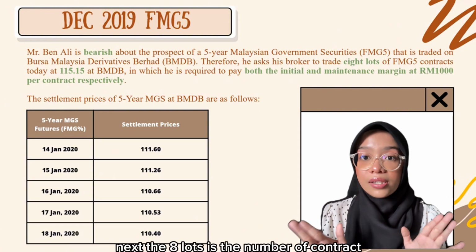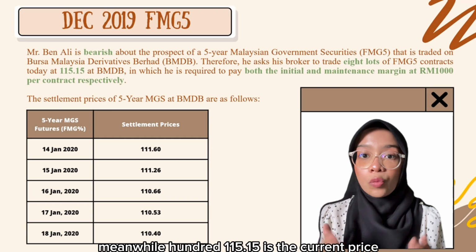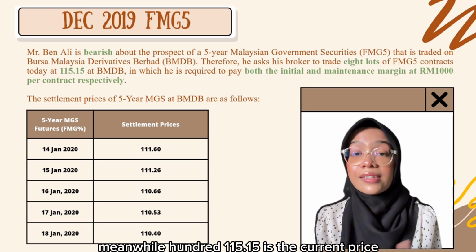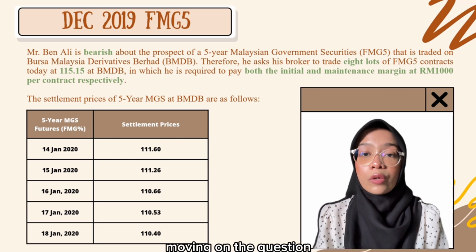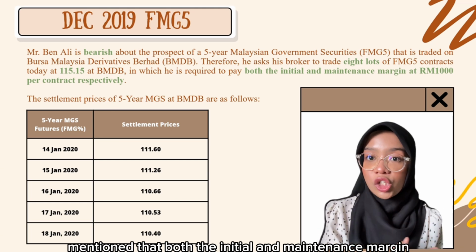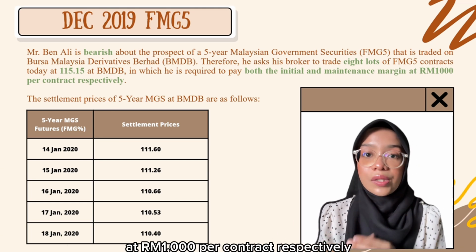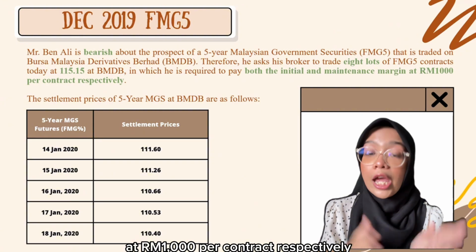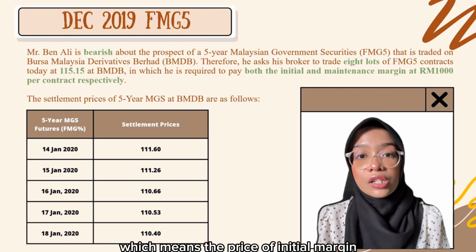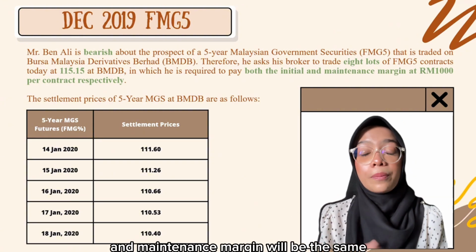Next, the 8 lots is the number of contracts, meanwhile 115.15 is the current price. Moving on, the question mentioned that both the initial and maintenance margin are at 1,000 ringgit per contract respectively, which means the price of initial margin and maintenance margin will be the same.